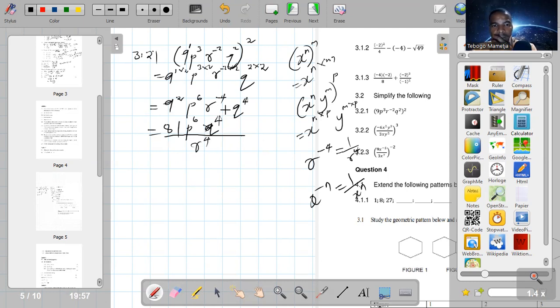Okay, why did this one have to come as a denominator? So this alone, guys, must be written as 1 over r to the power of 4. So it must now become a denominator. So this should be written as such. All right, I hope that was captured.